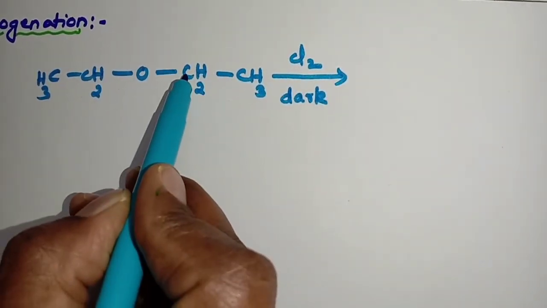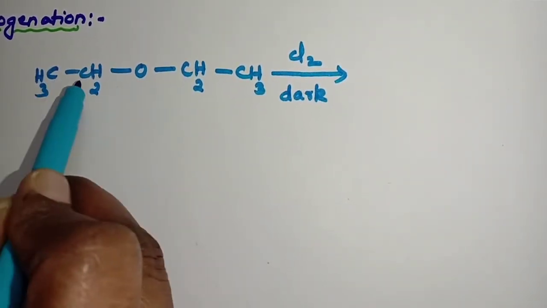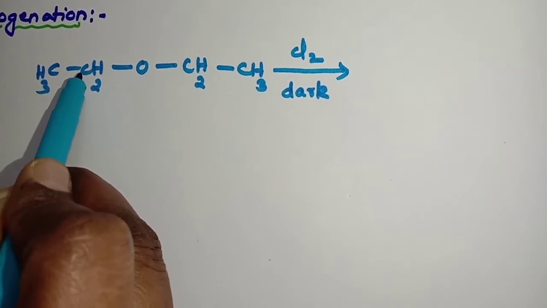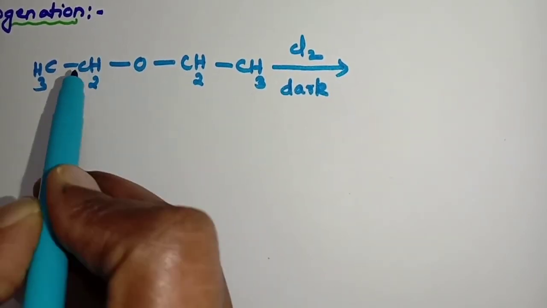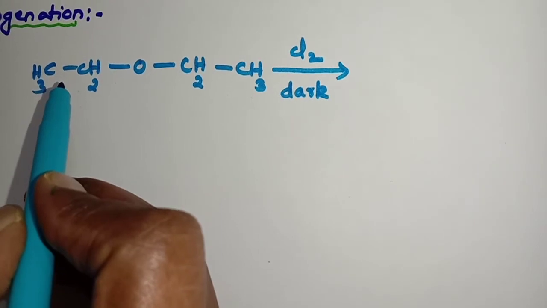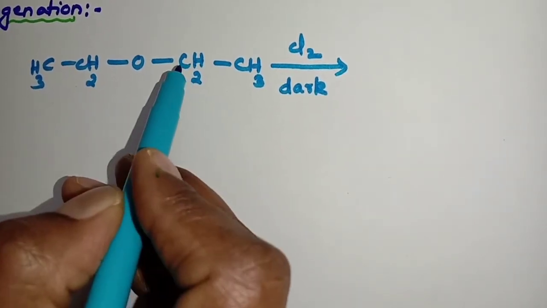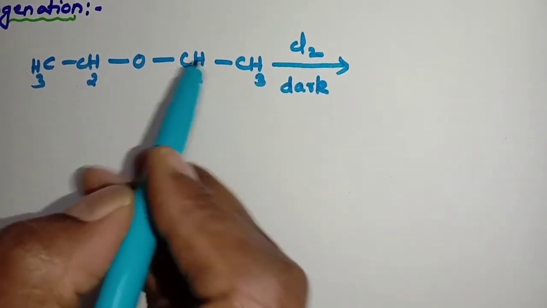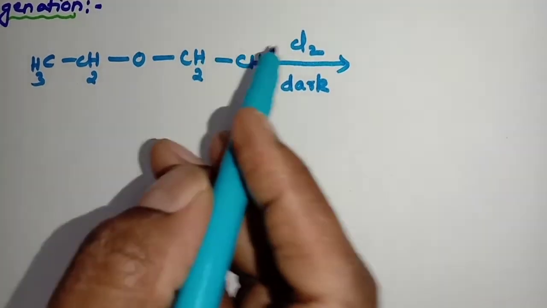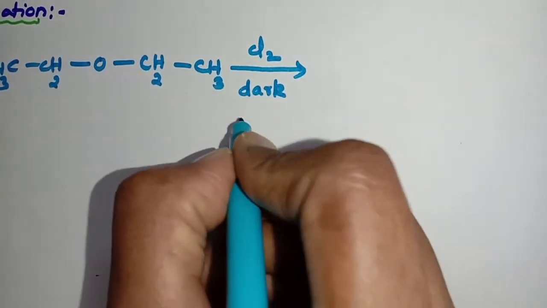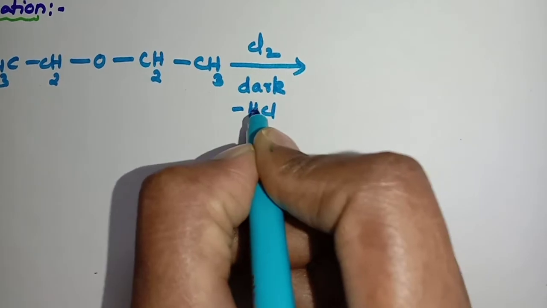This is the alpha carbon atom adjacent to the functional group, and hydrogens present on alpha carbons are called alpha hydrogens. One of the alpha hydrogens is replaced by a chlorine atom, so one H and one chlorine come out as minus HCl.